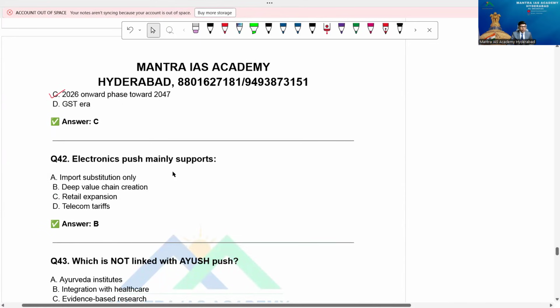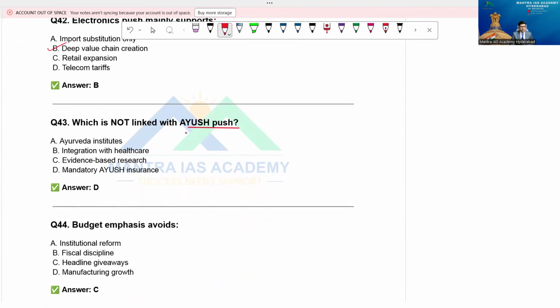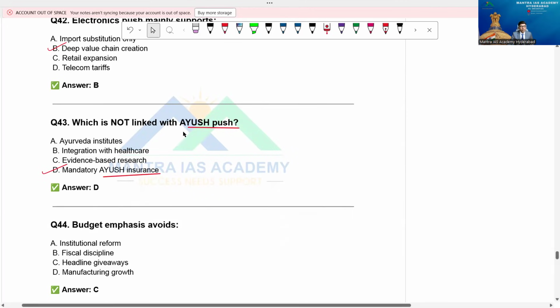Electronics push mainly supports deep value chain creation, beta. So some questions in between, don't worry, it's not so important, I left it. Which is not linked to Ayush push? Ayurveda, Unani, Siddha and homeopathy, that's called Ayush. This I told you is a very important point with traditional medicine. So this is push of what? Which is not linked to that actually? Ayurveda institutes, but the name itself is that. Integration with healthcare, evidence-based research, mandatory Ayush insurance. No, it's not there. So it's not linked to Ayush push.